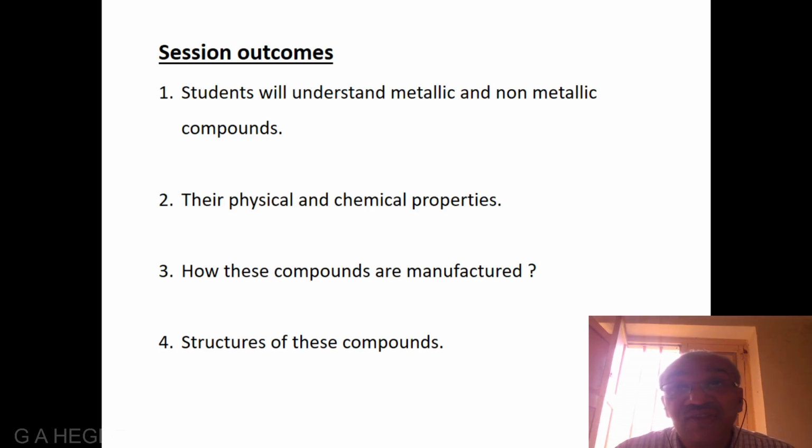After studying these compounds, you will understand what are metallic and non-metallic compounds, their properties, how these compounds are either manufactured or prepared, and also the structures and uses of these compounds.